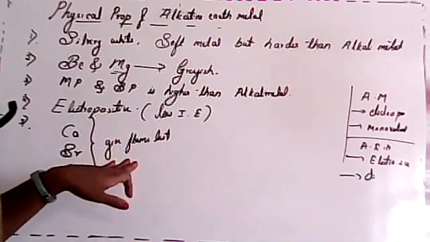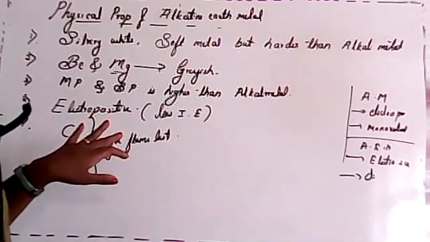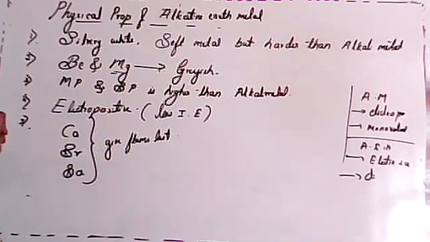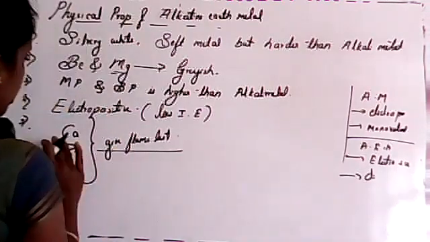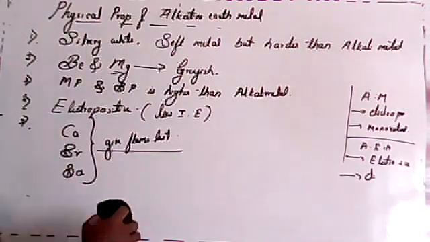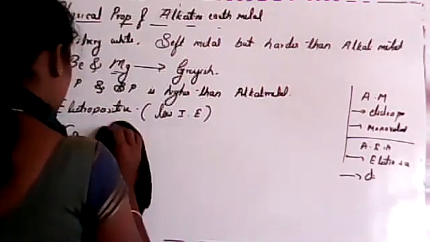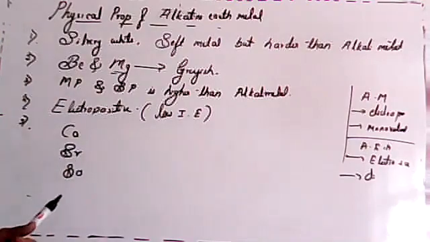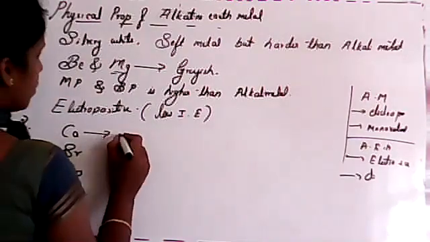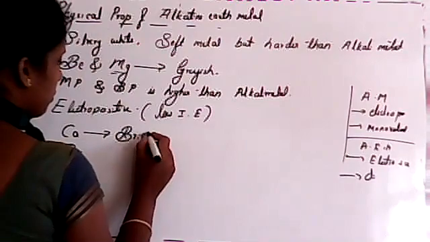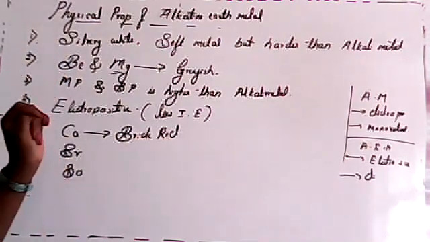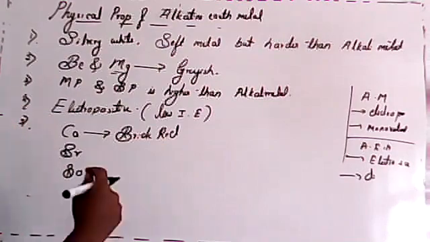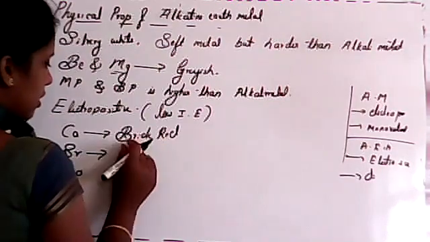So here, see, calcium and strontium and barium. So what about color? I'll just write here itself. See, whenever we consider calcium, it gives brick red color. So that is very important. So somewhat red itself. Then see, there is a difference.